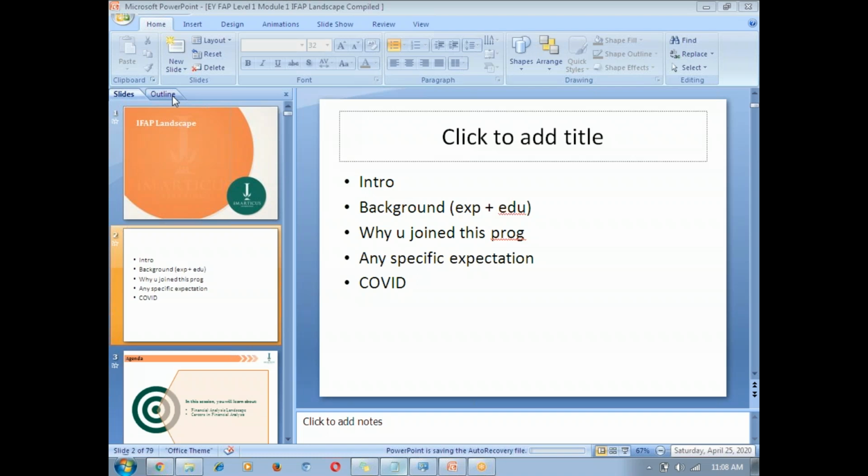My reason to join this course is to add value to my CS profile with this finance profile. I'm looking for something more than basic accounting, more into core finance. Yeah, that's it.